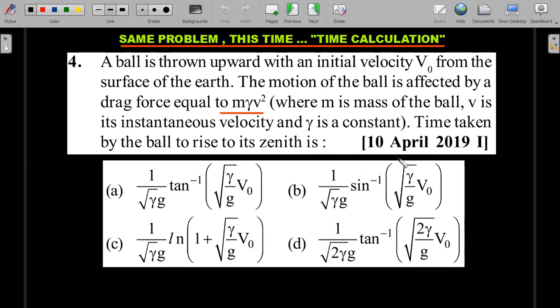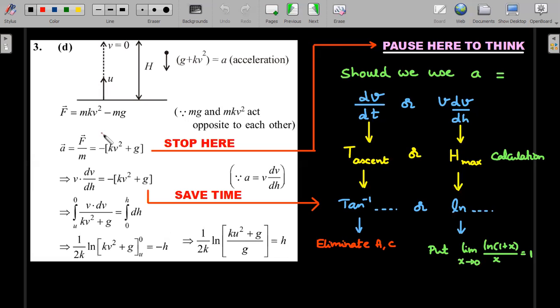Same problem and another shift you could see in the April 2019. This time they have asked the time calculations. You could see the same drag force was given, right? Read the question at your own leisure. So I'm going forward. I think by now you should have guessed that it should be a tan inverse type of answer. Obviously you can't guess it directly by looking at that. You should have gone through the previous solution up till here and you should have stopped and done all this.